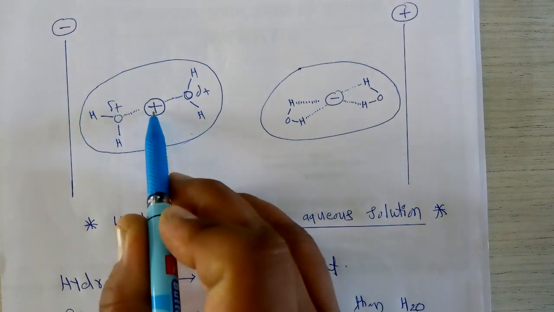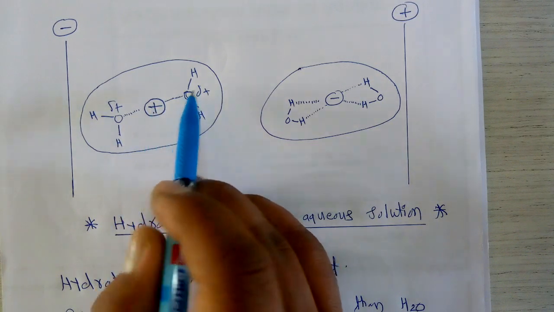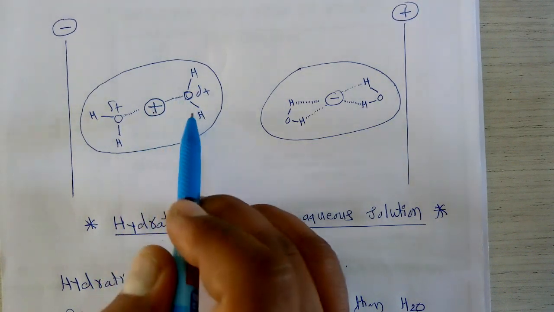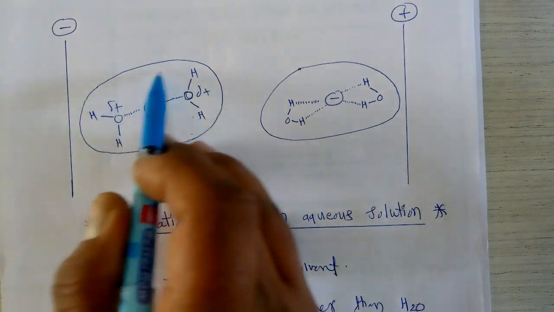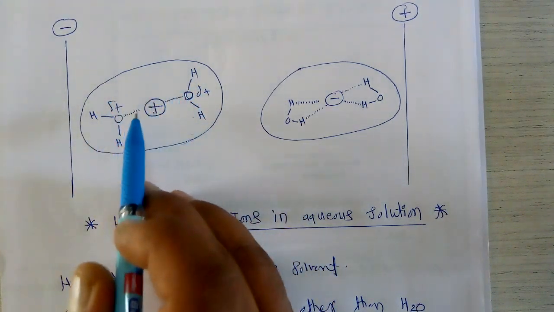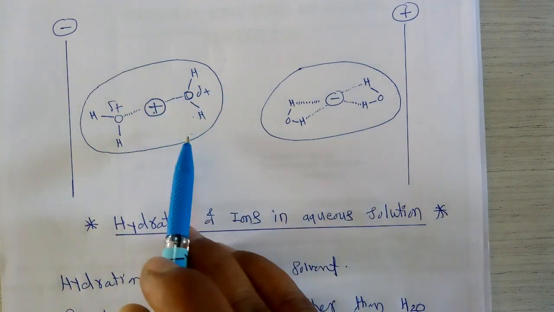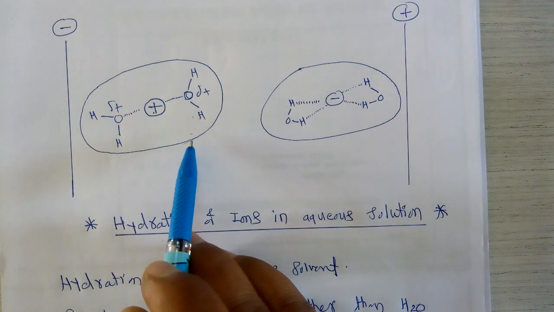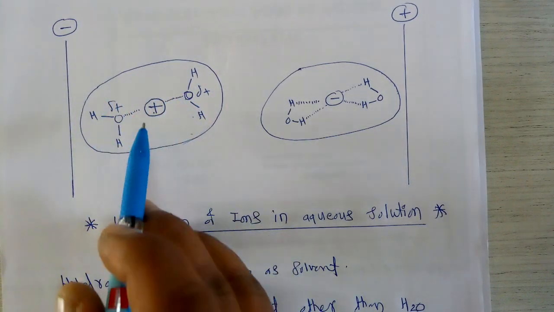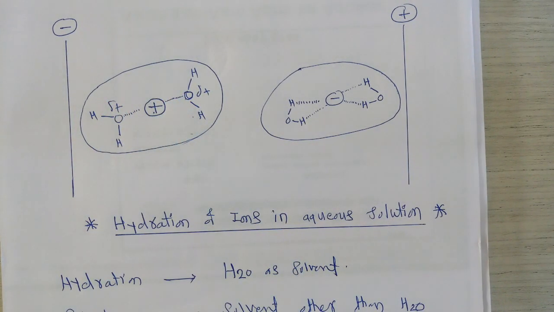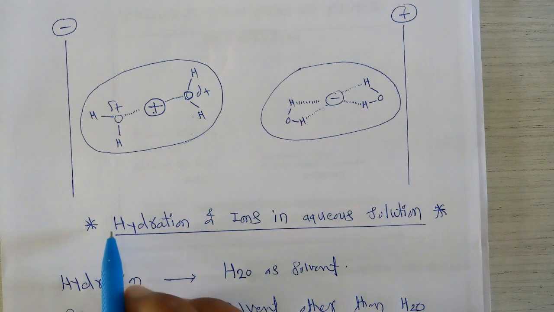So this positive ion has a force of attraction toward the oxygen atom of the solvent molecule, that is the water molecule. This positive ion gets surrounded by all possible oxygens from all possible sides, due to which it again forms one type of atmosphere. This type of atmosphere formation is called the hydration.